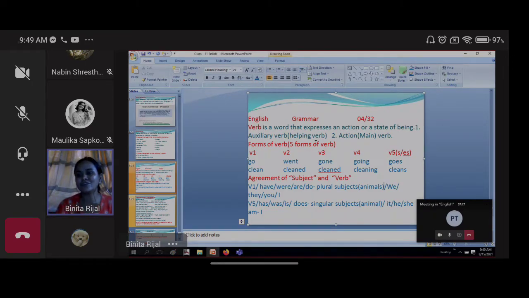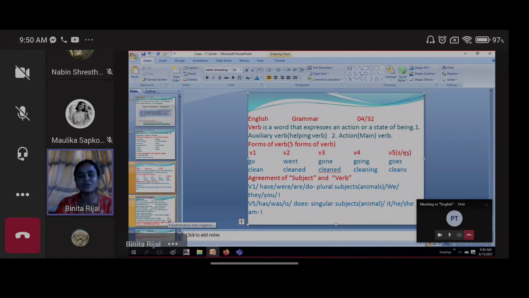And these auxiliary verbs are also divided into modal verbs, yes or no. But here I have given only the auxiliary verbs and how to change them into negative. We don't have to go for the modal verbs and other forms of verbs, like can, could. These are divided as modal verbs, but today we are not going for that.